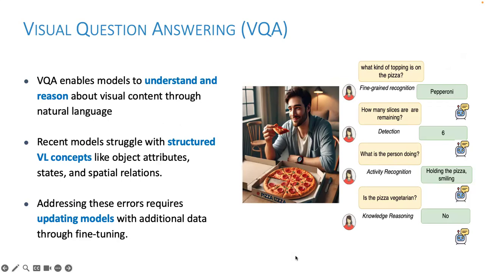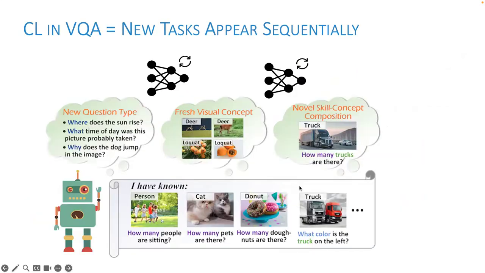VQA is a strong benchmark for multimodal reasoning, but today's models still struggle with structured concepts like attributes, states, and spatial relations among objects present in the image. So these models need to be continually updated to stay reliable. In practice, VQA tasks don't arrive all at once. New questions, new question types, concepts, and compositions appear over time. A good model should learn them incrementally without forgetting what is already known.